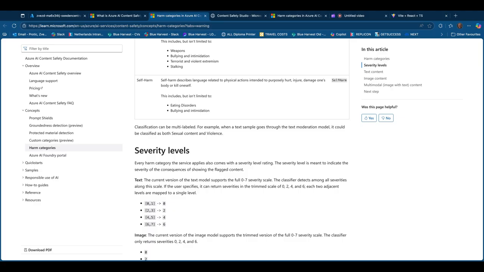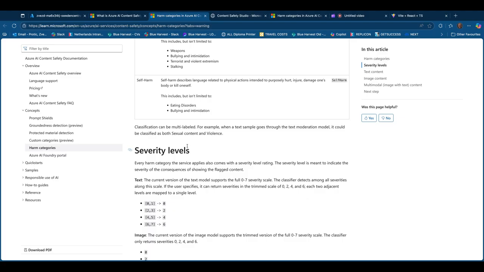So how would you use this? Well, very easy. You send the text to the API, and then this API returns one of these numbers, and then you can decide, okay, if my API returns 0, then the text is safe, and if it returns 4, or even 2, or even 6, you can say, well, the text is not so safe, I don't want to use it. I will prohibit this text from going, for example, further to the LLM.